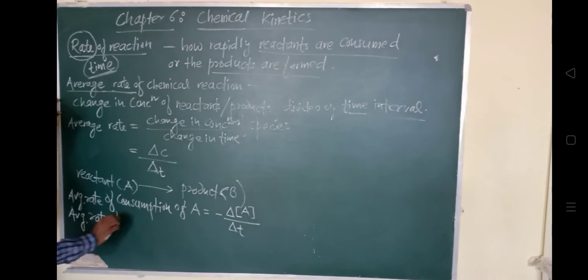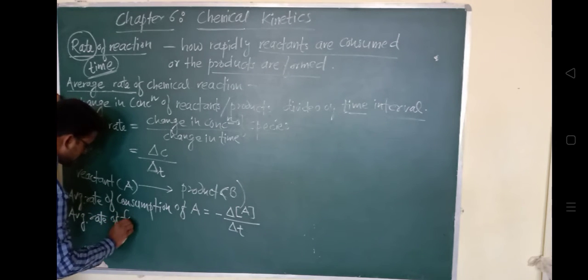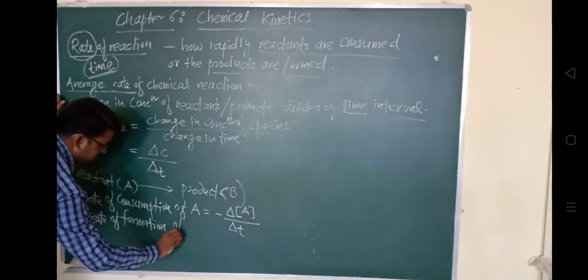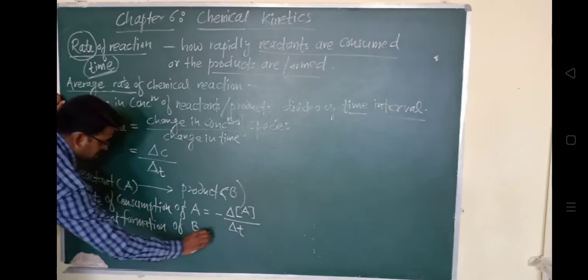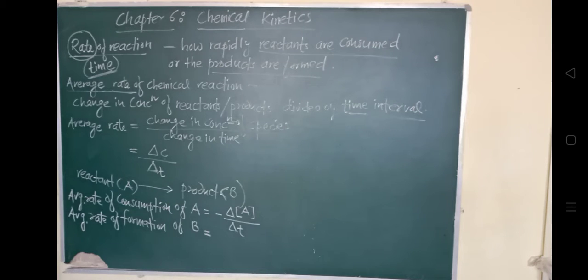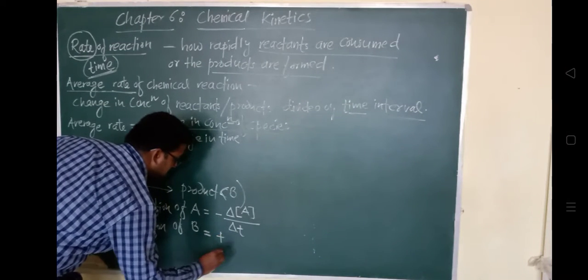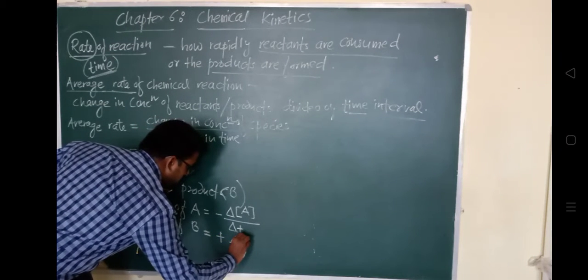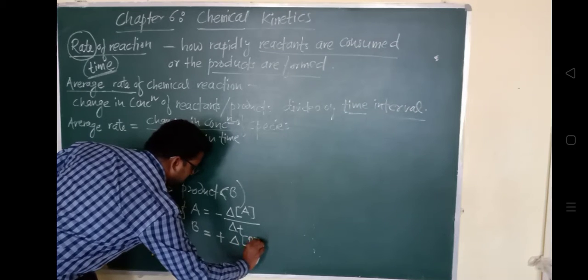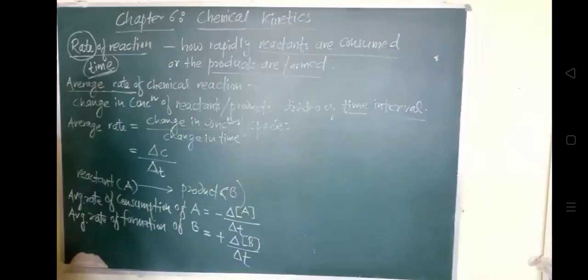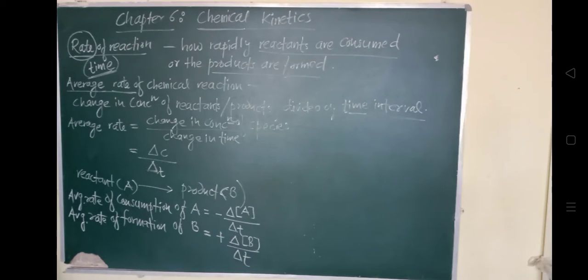Average rate of formation, because here it is the formation of the product, and the product is B. And how can we write this? The product is forming and it is represented by a plus sign. Remember this. Plus delta concentration of B divided by time interval delta T. Plus and minus symbols are used here. Did everyone understand?